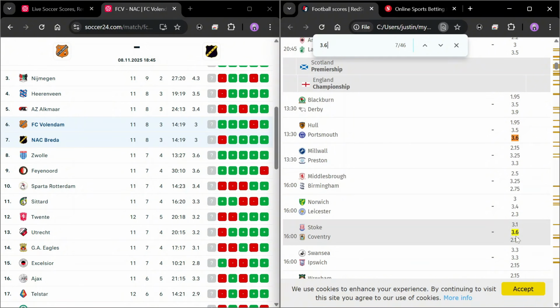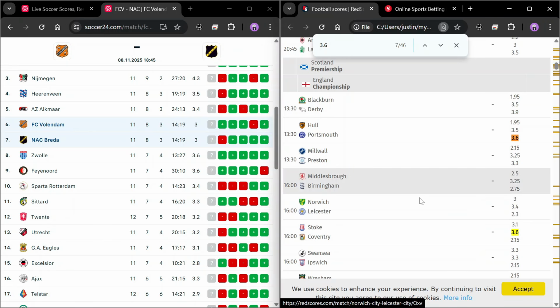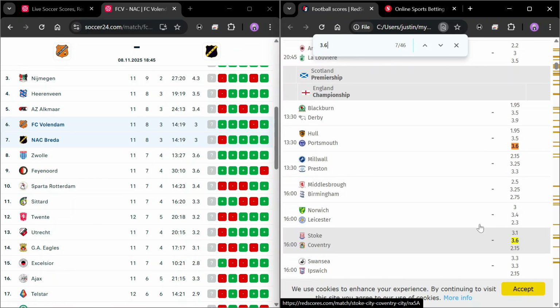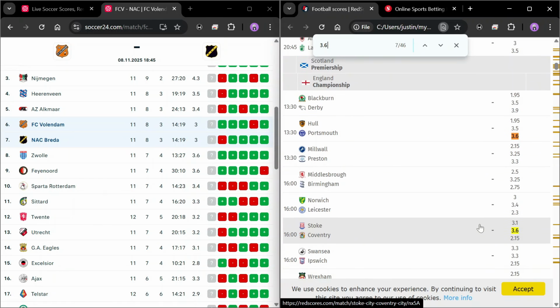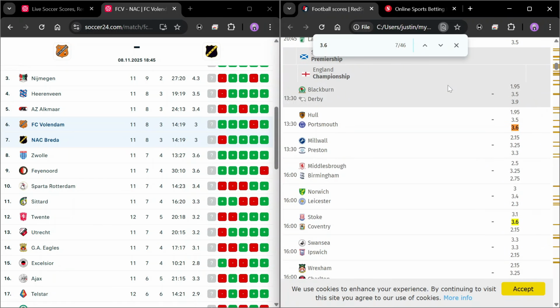So Coventry being in this place and having this particular odd means that I have to be wary of this particular game. Stoke Coventry, I have to be wary of this particular game because there's a possibility that I might not get over 0.5 goals half time from a game like this. And I think we can actually go through all the games having 3.6 odd for today, with the home or away odd being 2+ odd, to find games like this, just to see how many matches for the day can actually give us over 0.5 goals half time, and then how many of it will be getting a win from among the total we have.